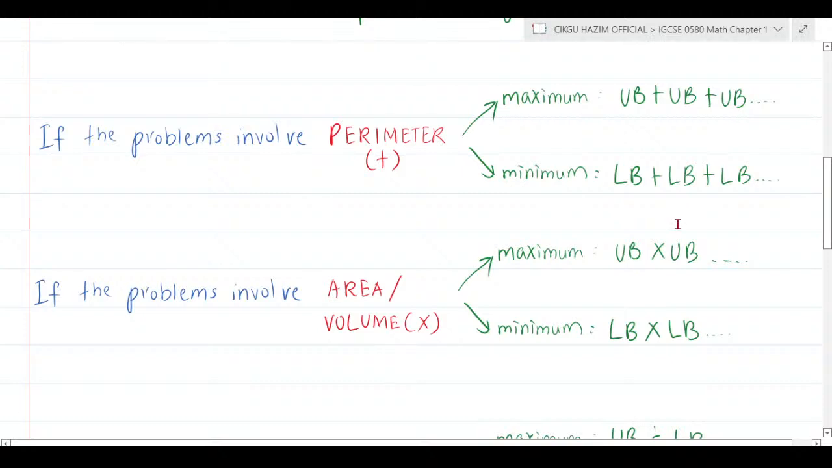Oh wait, I lost my stuff. Sorry, I dropped something. Okay, sorry, I dropped something.